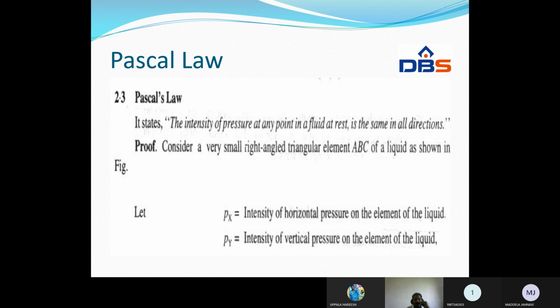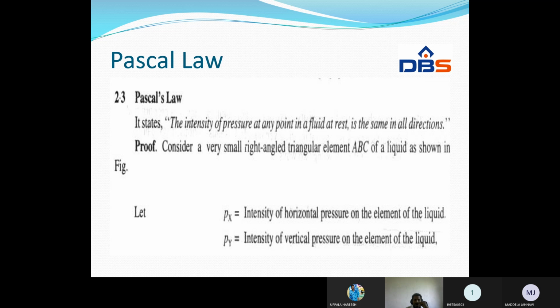Next, let us come to Pascal law. It states that the intensity of pressure at any point in a fluid which is at rest is the same in all directions. Okay, the intensity of pressure at any point in a static fluid, or fluid which is at rest, is the same in all directions. So how to prove it?